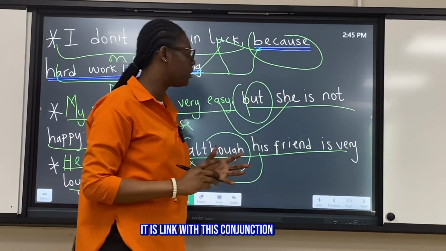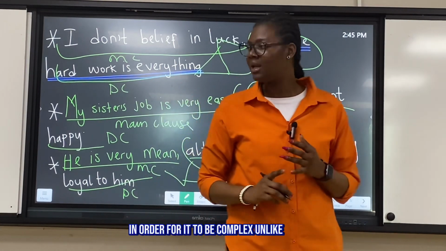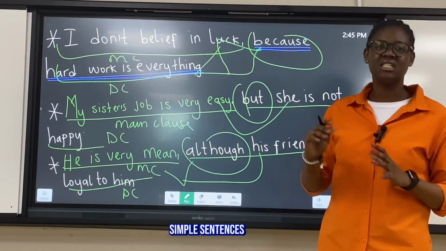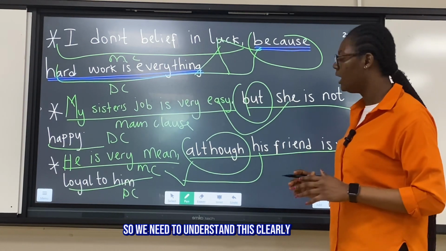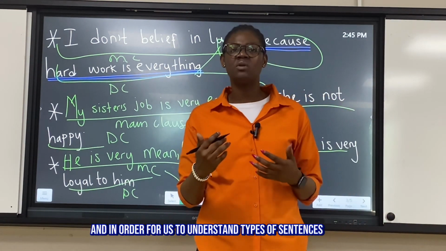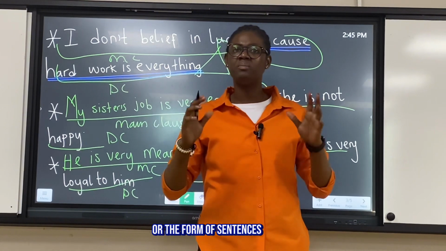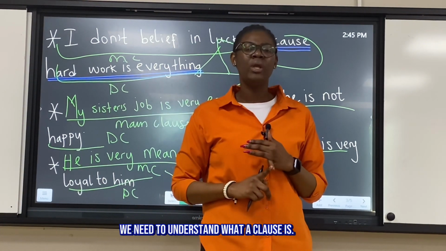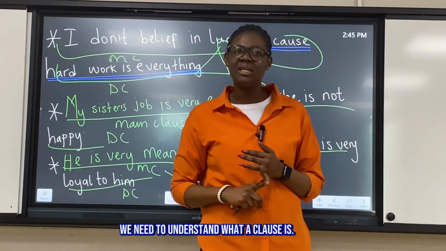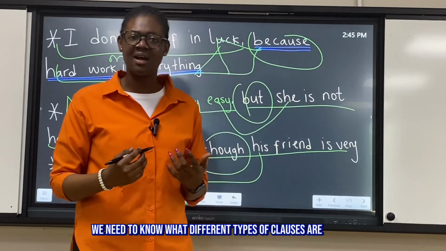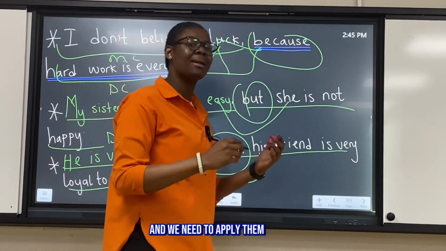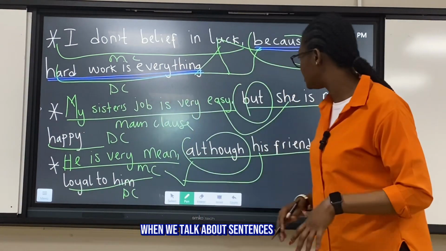It is linked with this conjunction in order for it to be complex, unlike simple sentences. So we need to understand this clearly, and in order for us to understand types of sentences, we need to understand what a clause is. We need to know what different types of clauses are, and we need to apply them when we talk about sentences.